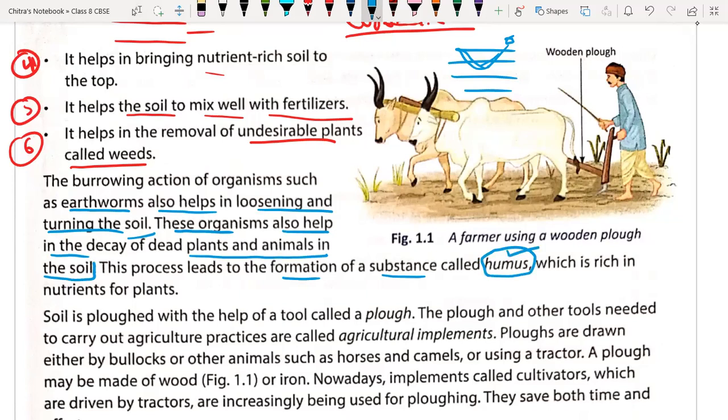It is rich in nutrients for the plant, and it is nothing but the decay and decomposition of organic matter of plants and animals. So humus is, you can say, the organic fertilizer, which supplies required nutrition to the plant for proper development.